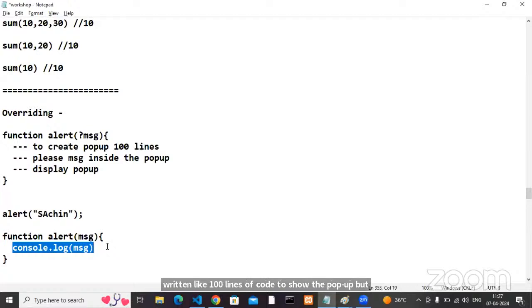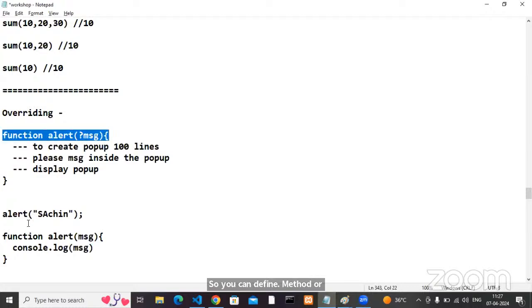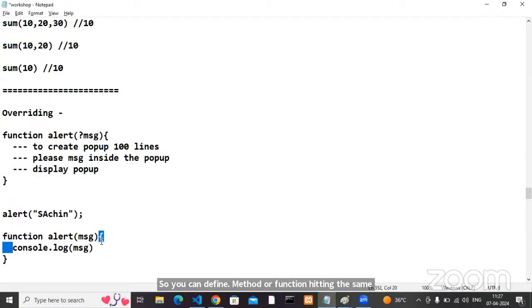So the method or function heading is the same, but the definition is different, and that is nothing but overriding. Existing functionality you can override if you're not satisfied. Yes or no?